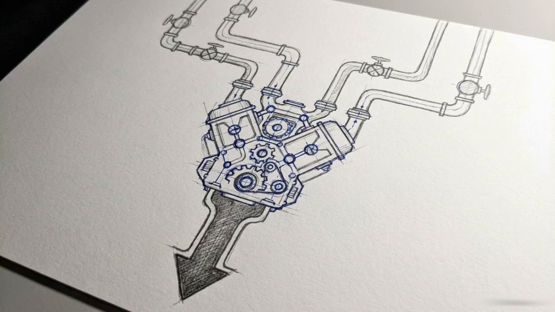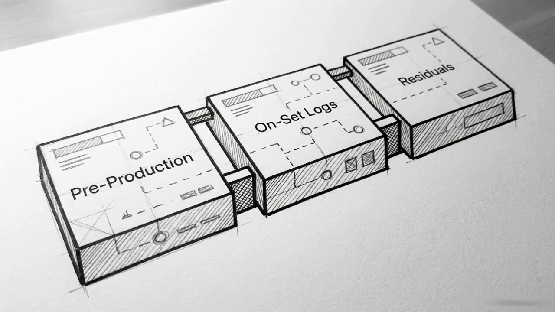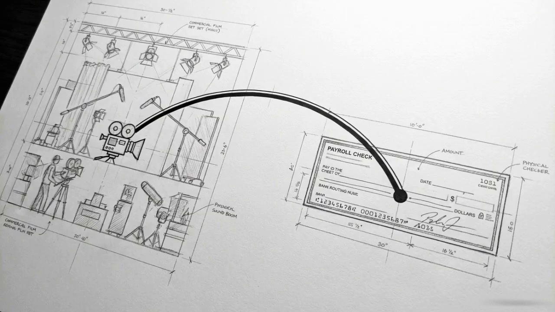The Unified Payroll Platform, or UPP, solves this by parameterizing these distinct union rules into a single, deterministic calculation engine. Automation remains impossible if pre-production estimates, on-set time cards, and post-production market logs live in isolated systems. By unifying these stages, UPP architecture forces every subsequent residual cycle to automatically inherit the verified mathematical actuals recorded during Cycle 1. The platform functions as a live computational model, connecting today's on-set punch-in to a specific, union-compliant check 3